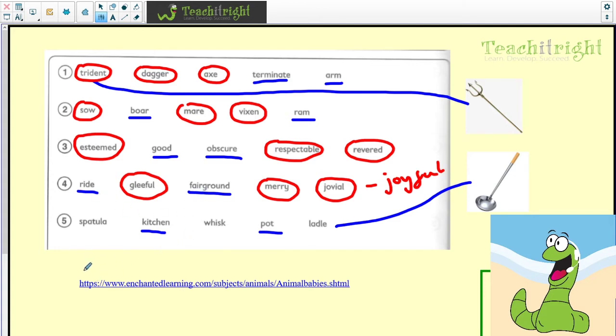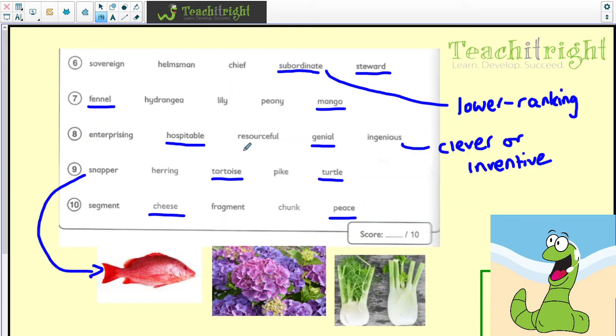The next question, question 5, we've got spatula, kitchen, whisk, pot and ladle. Just giving you a picture of a ladle. I'm sure you can find one possibly in your kitchens, often used for scooping out soup and things. And a spatula is another item or utensil that you would often use in the kitchen. So spatula, whisk and ladle, whereas kitchen and pot are the odd ones out. We would group those three together because they're all utensils. Let's have a look at the next five.